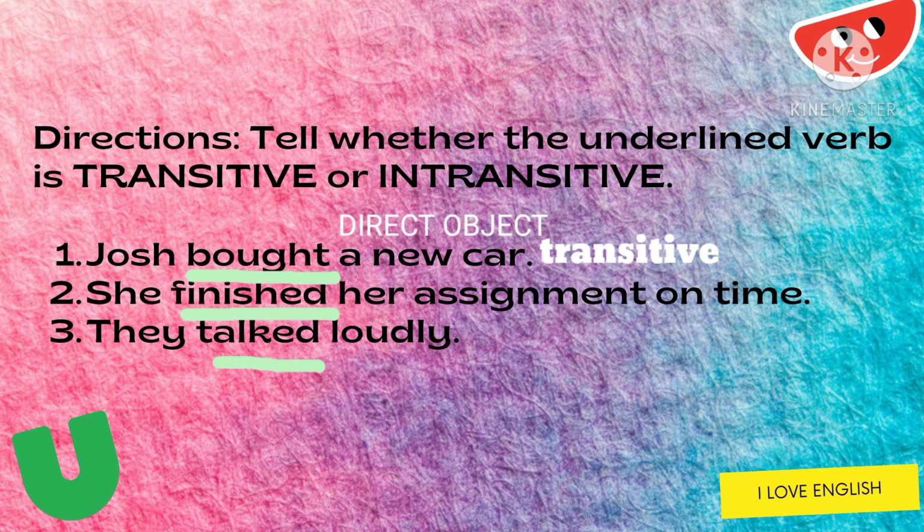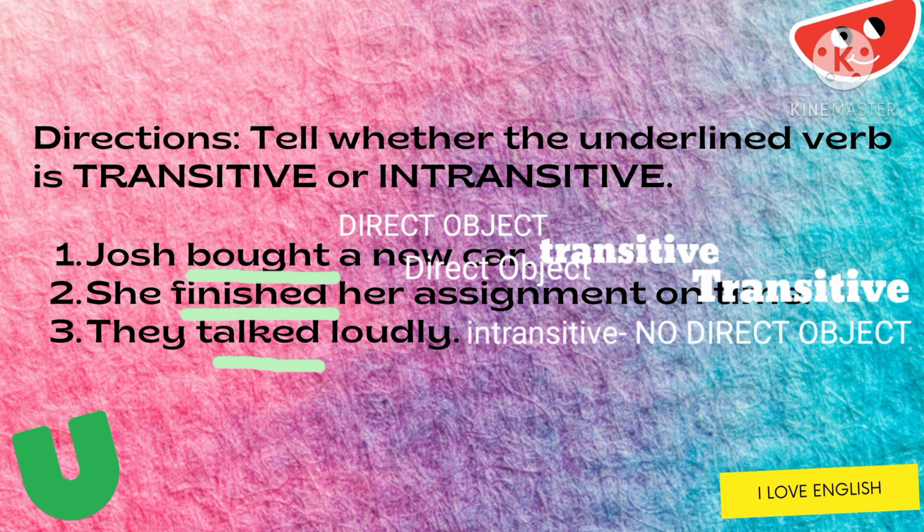Number 2 is also a transitive verb because it has a direct object, which is her assignment. It answers the question, what did she finish on time? Her assignment. Number 3 is an intransitive verb because it doesn't have a direct object or any noun or pronoun that